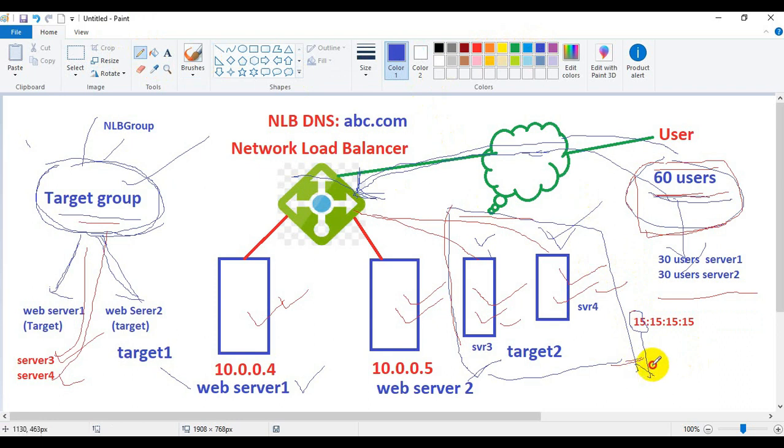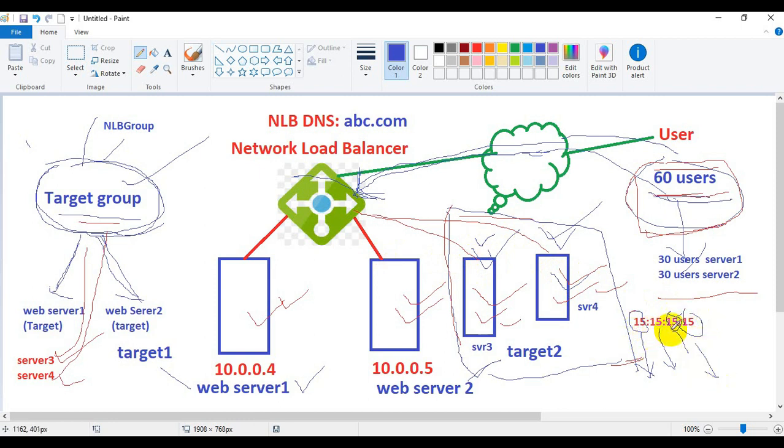will handle the load of 15 users' requests, and the second server will handle the load of 15 users' requests, and the third server will handle the load of 15 users. Then the fourth server will also handle 15 users' requests.